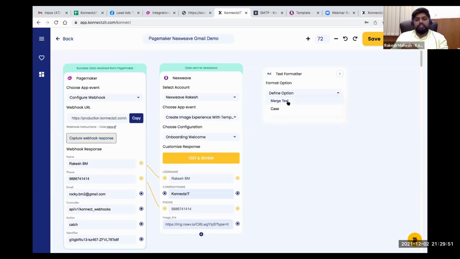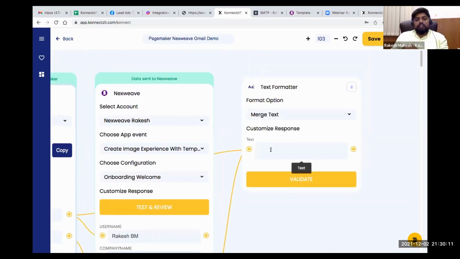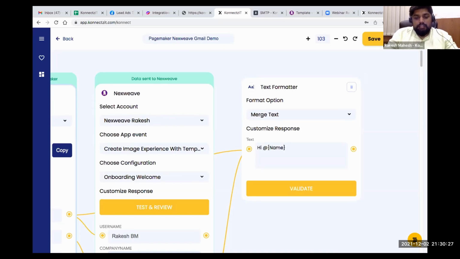So right now I will be merging the data. For example, what I can do is, I can connect the nodes. Now I can connect multiple nodes. Basically you can see I just connected my name, and I just connected the image link, and I can connect multiple other records as well. So I can actually use this formatter like this. So when you actually use this @ symbol, it will give me the option to select the name. So I can just type like this, @ name, and I can say this is your